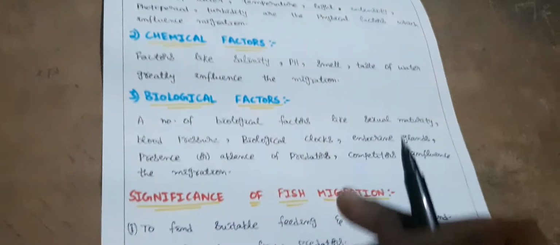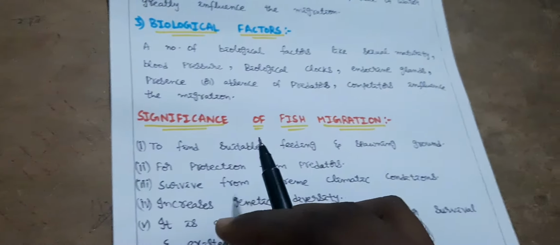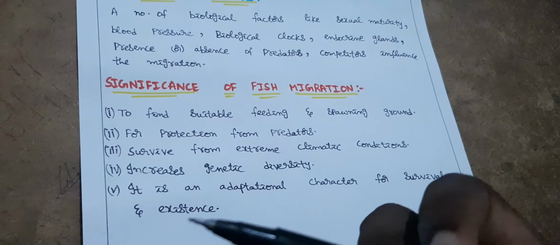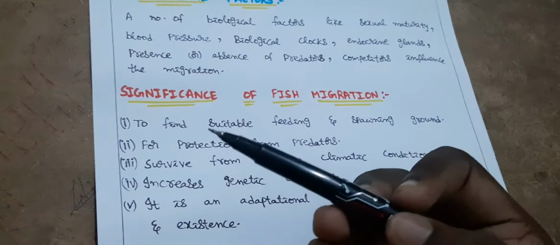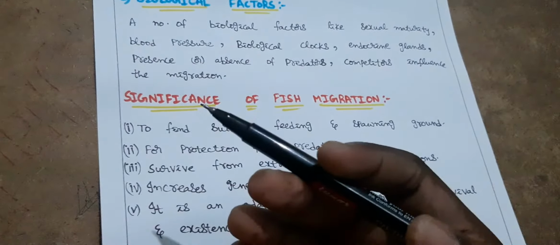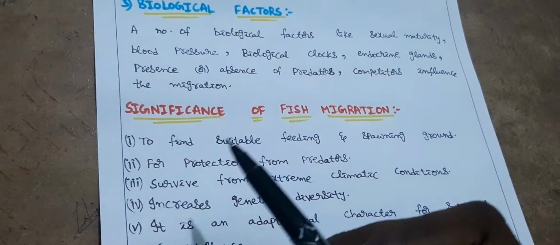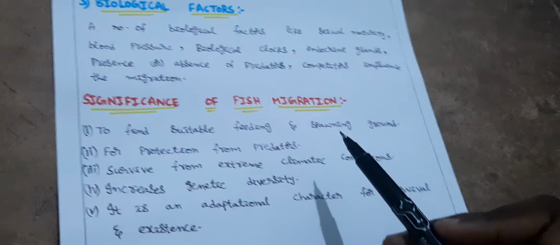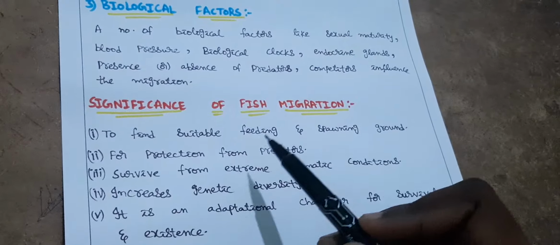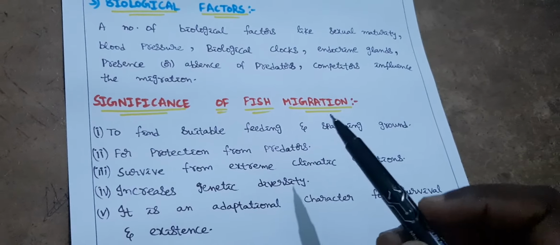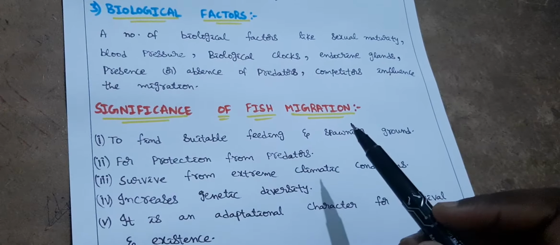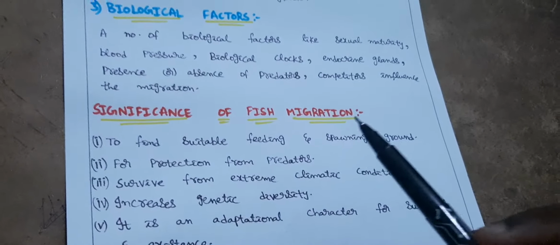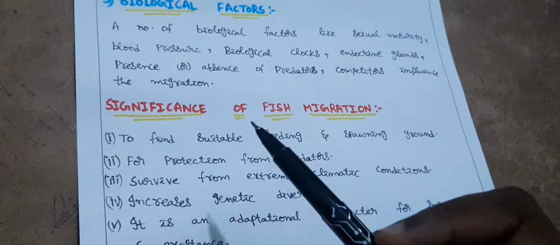There may be many factors, physical, chemical, and biological, which influence the fishes to migrate from one place to another. Next, the final topic here is significance of fish migration. That means what is the importance of migration? What are the advantages of migration is significance. Okay? To find suitable feeding and spawning ground. That means for feeding and for spawning, a proper place is necessary for fishes. So for that reason, they may migrate.